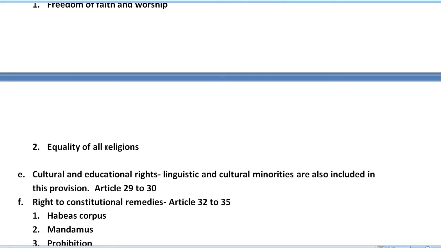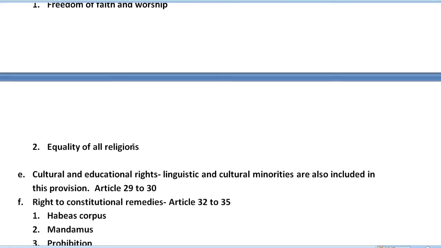Some points are here, like freedom of conscience and free profession, practice and propagation of religion, freedom to manage religious affairs, freedom to pay taxes for promotion of any particular religion, and freedom to attend religious instruction or worship in certain educational institutions.